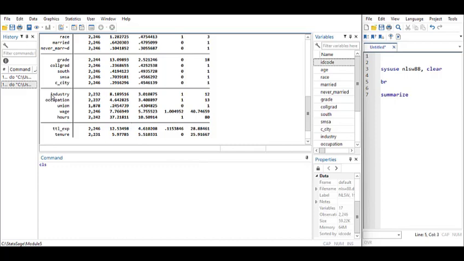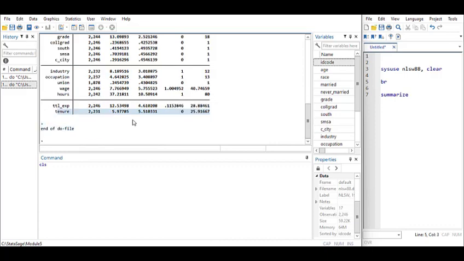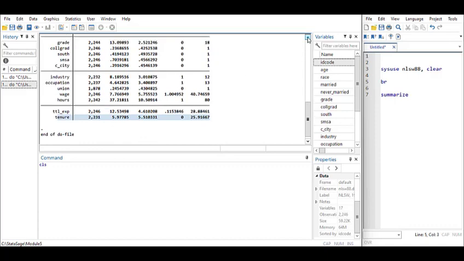So industry falls short of that, occupation falls short of that, union falls short of that, and even tenure. Now, we've told you that those variables, industry, occupation and union, must be numbers, and you can click here to find out, but apparently they are categorical variables. So they are all blue. In fact, this particular data set has quite a number of blue colored variables.